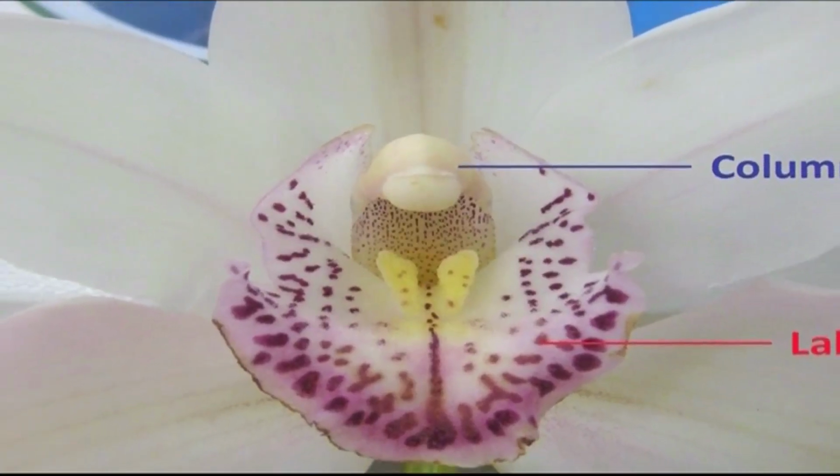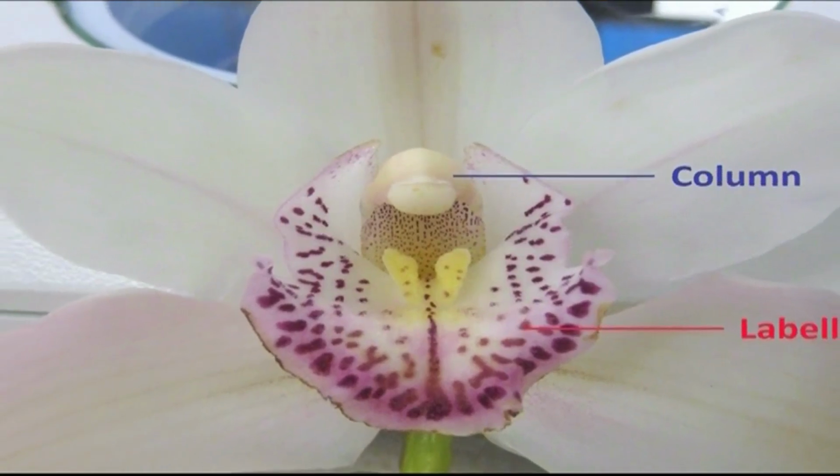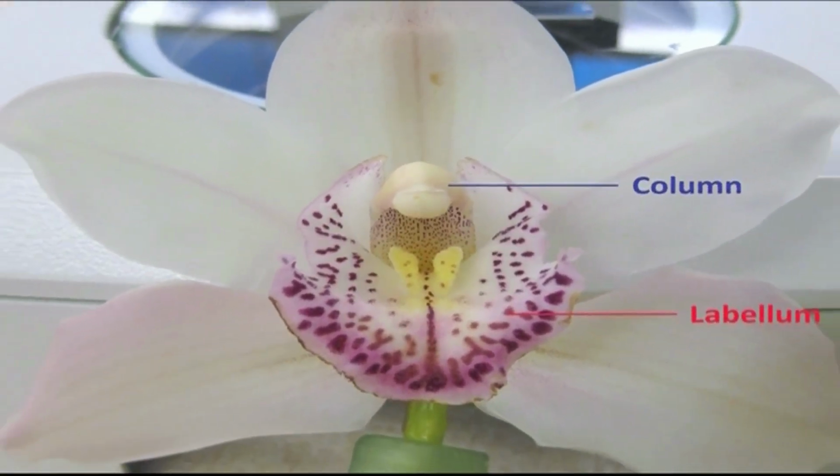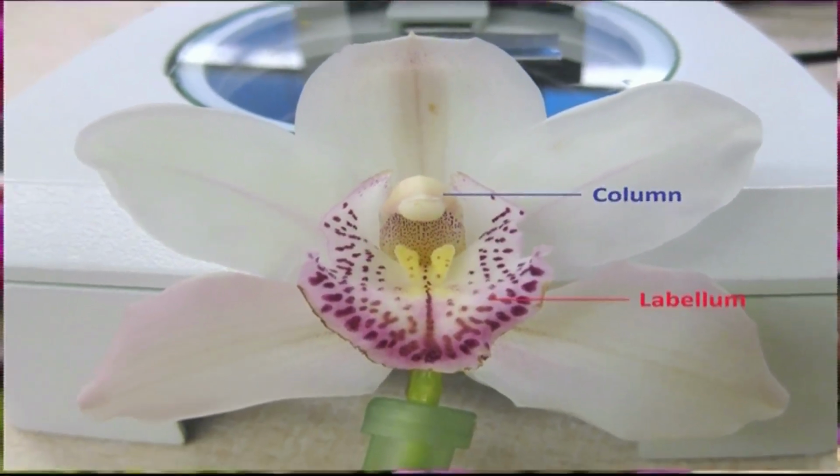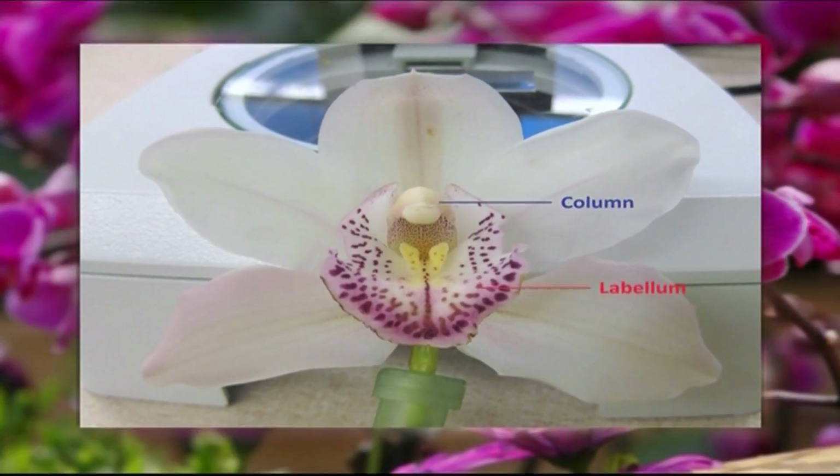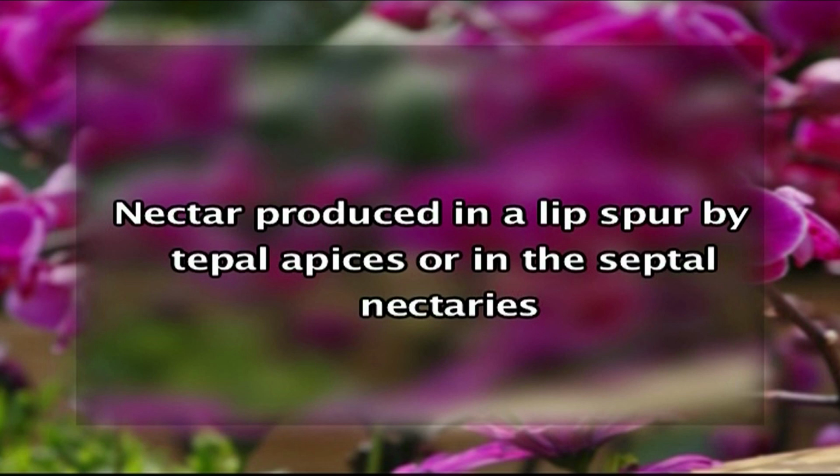The labellum or the lip is extremely variable, both in its shape and the color. And this labellum acts as a landing platform for the pollinators. It is typically enlarged with fleshy bumps or ridges, and sometimes it can be saccate or it can be spurred at its base. The nectar is produced in a lip spur by tepal apices or in the septal nectaries.